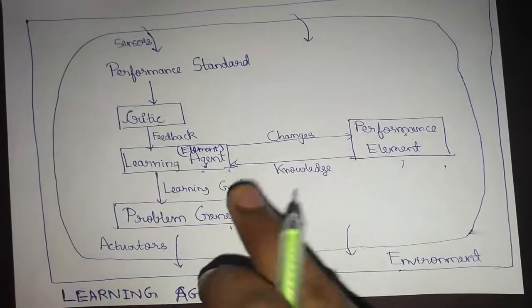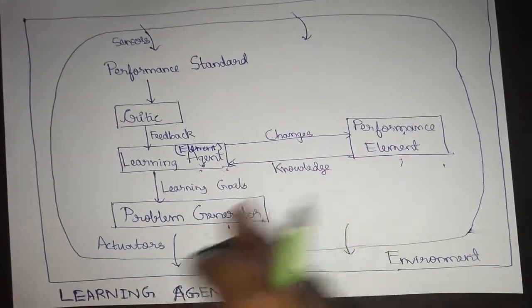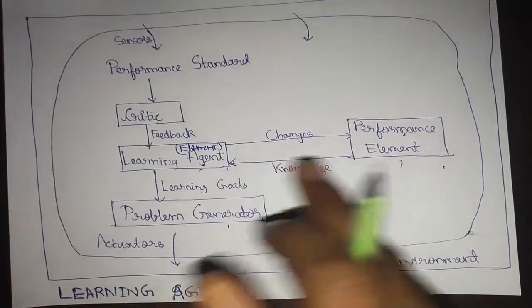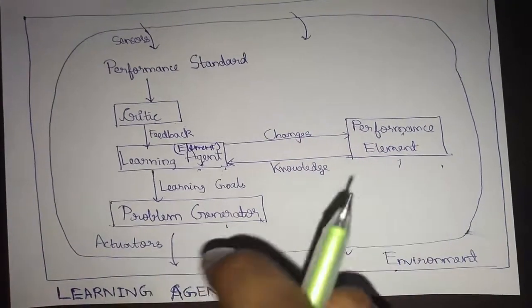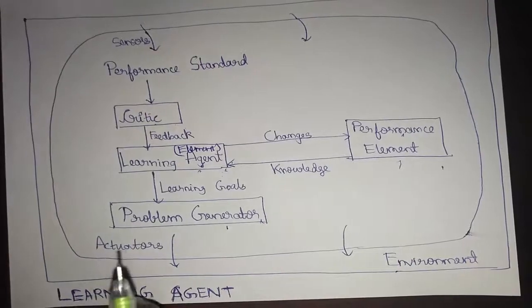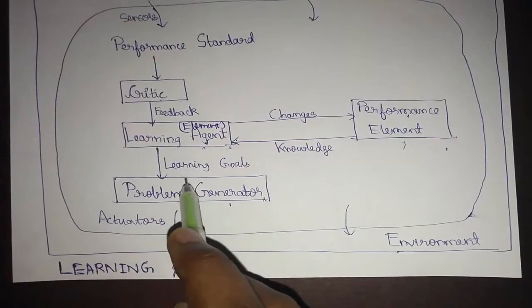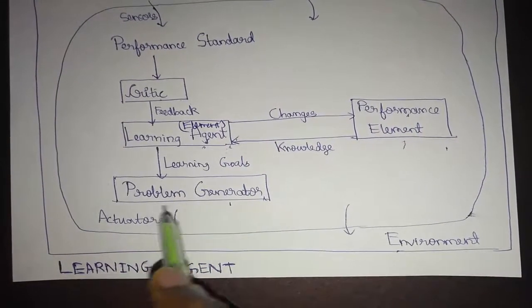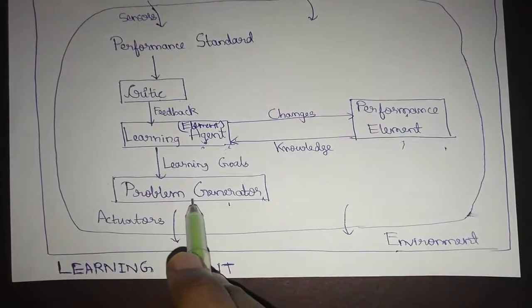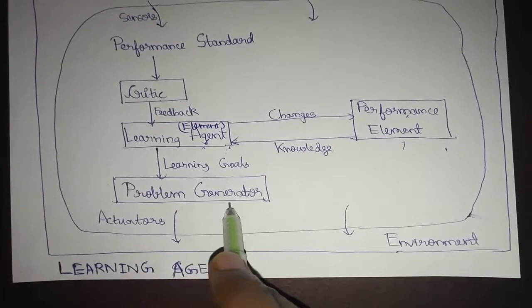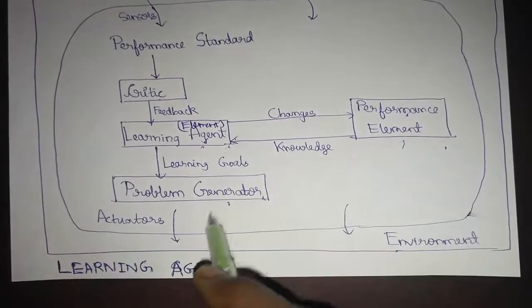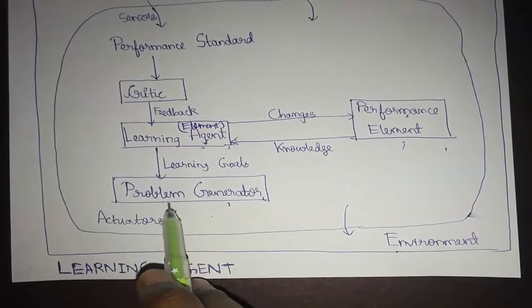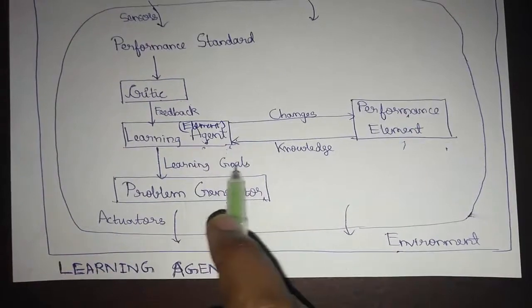Based on the learning element's decisions, it's going to generate some learning goals. Like, we have learned a certain concept from the unknown environment. It's going to pass that concept as a learning goal to the problem generator, and then the problem generator is going to check whether the problem is being solved or whether the problem is matching the learnt goal.